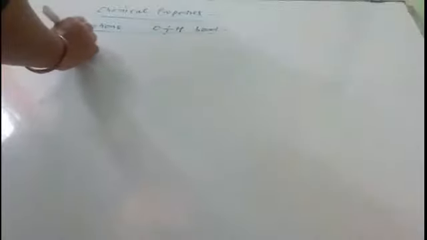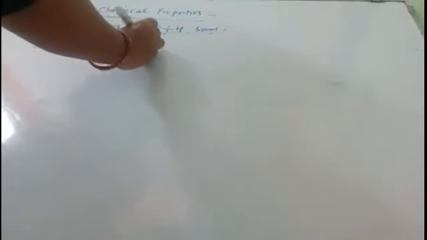In this, first we will study the acidic nature of carboxylic acid. The carboxylic acids are acidic in nature, right?